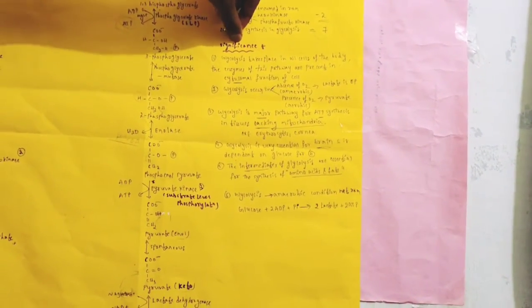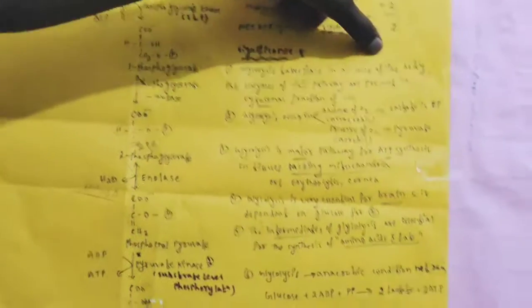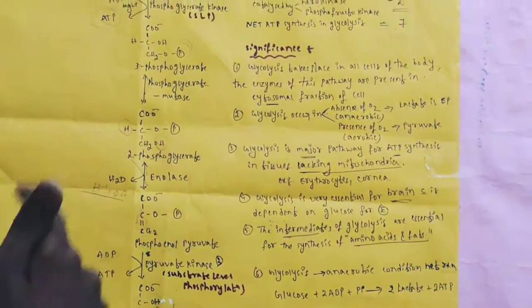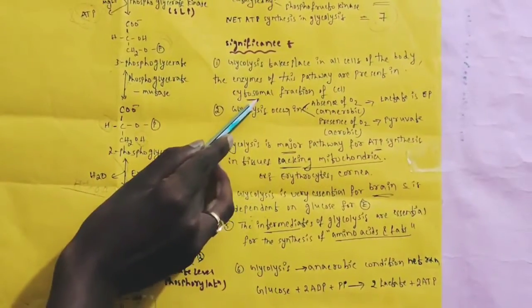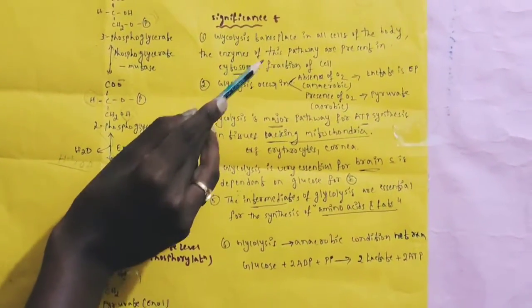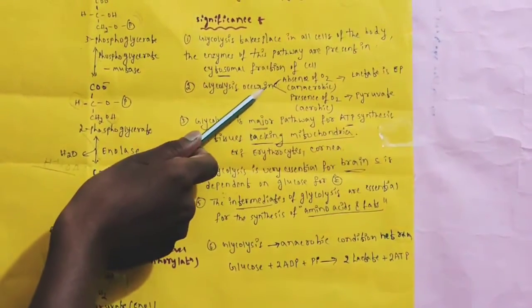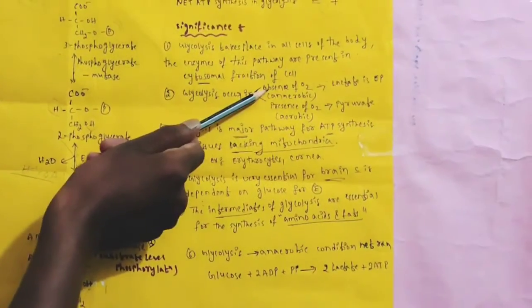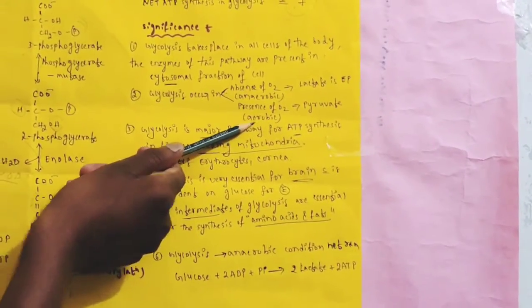And what is the significance, the importance of glycolysis? Glycolysis takes place in all the cells of the body. The enzymes involved in this pathway are present in the cytosolic fraction of the cell. Glycolysis occurs in the absence of oxygen, meaning anaerobic condition. It also occurs in the presence of oxygen, meaning aerobic condition.